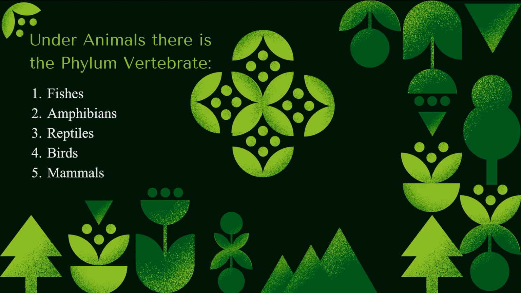Now we'll be looking more under the kingdom Animalia, and there are two phyla, that is vertebrate and invertebrate. First, we'll go under the phylum vertebrate, which has five main classes. They are class fishes, class amphibians, class reptiles, class birds, and class mammals.